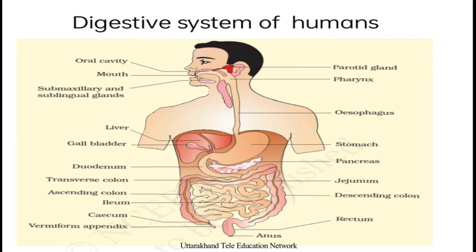Digestion of carbohydrate. This is the digestive tract of humans. It starts from the oral cavity, the mouth, also called the buccal cavity, and goes towards the pharynx, and then the esophagus, also known as the food pipe. Then food goes to the stomach, then to the duodenum, then jejunum, and then ileum. The duodenum, jejunum, and ileum are all parts of the small intestine, where digestion and absorption take place.